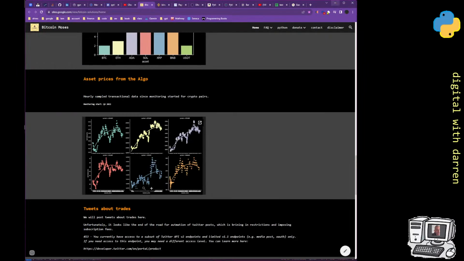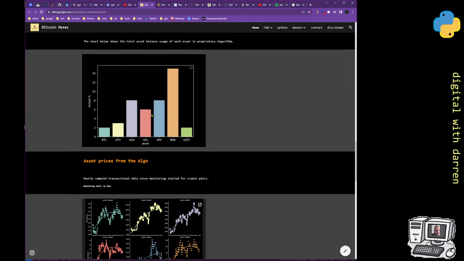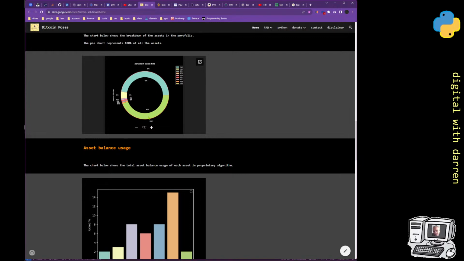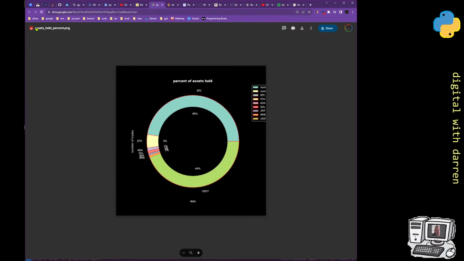Whereas these charts, which are Matplotlib ones, if I hover over them nothing happens. If I was to hover over the equivalent Plotly chart, something will pop up and you could investigate it and go in. Now this is swings and roundabouts with all of these things, whether you're using spreadsheets or programming languages, or different variants of a programming language, which is that this chart is a relatively simple PNG file effectively. If I click on it, it will launch the file. It's sitting in my Google Drive. You can see there that it's a PNG file, which is just a file.